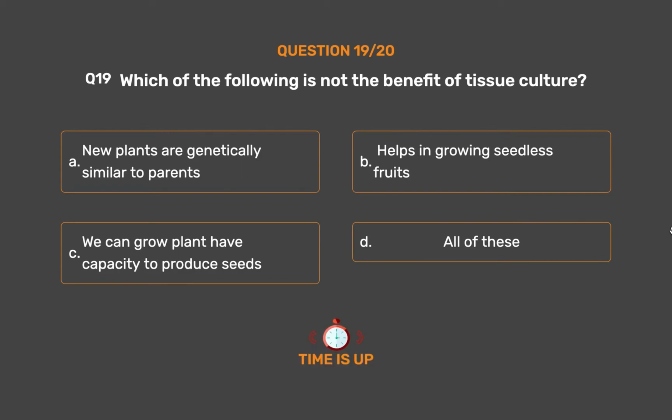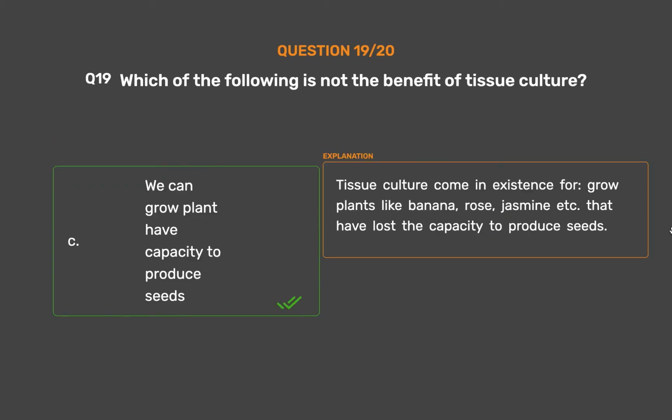The correct answer is option C. We can grow plants that have the capacity to produce seeds. Tissue culture came into existence to grow plants like banana, rose, jasmine etc. that have lost the capacity to produce seeds.